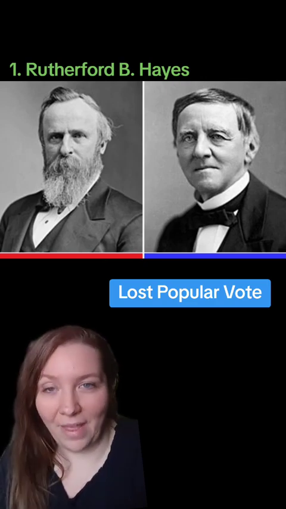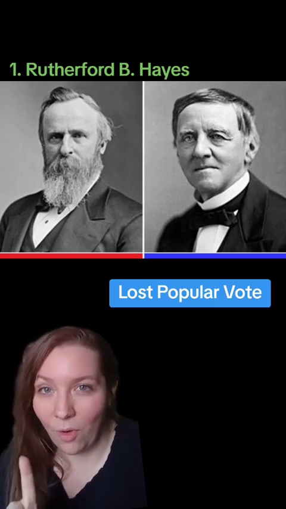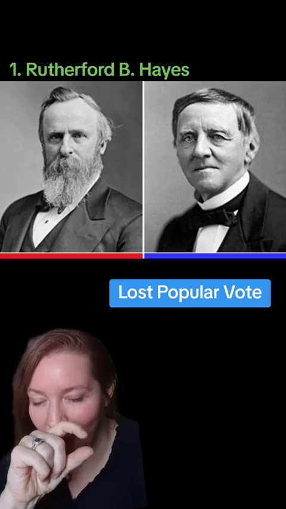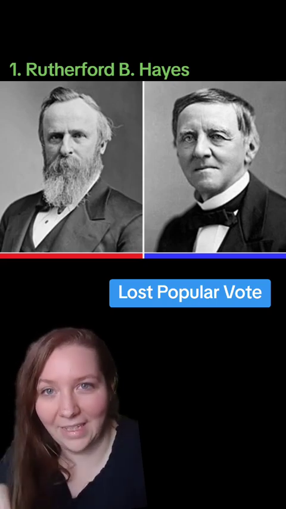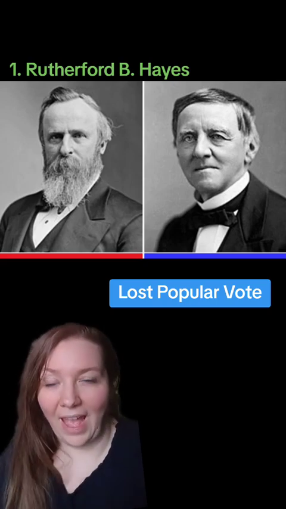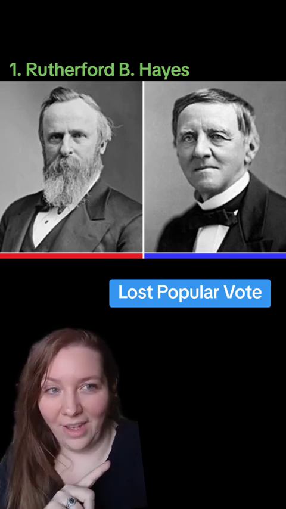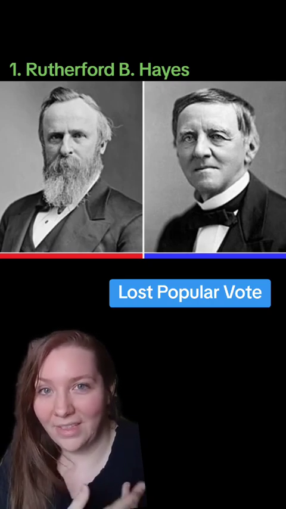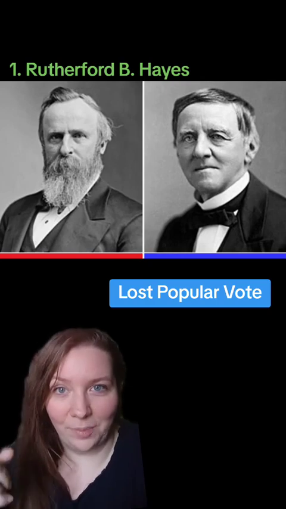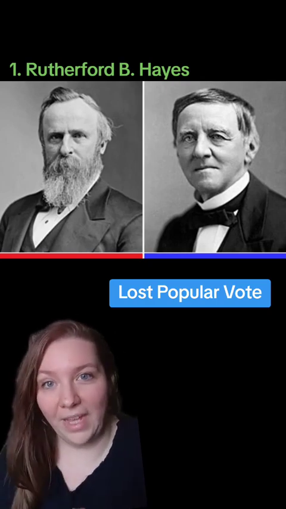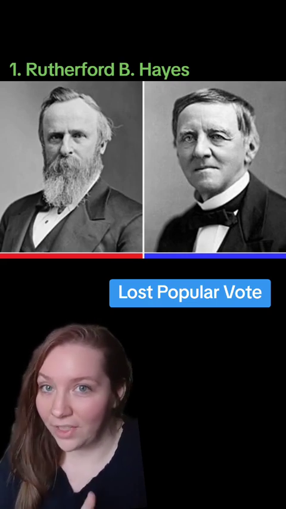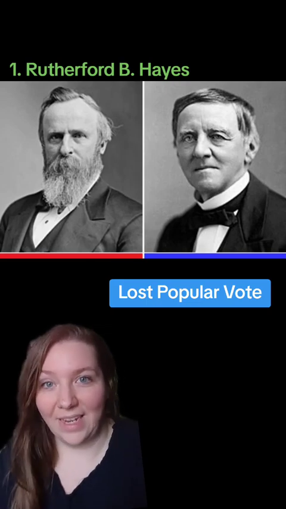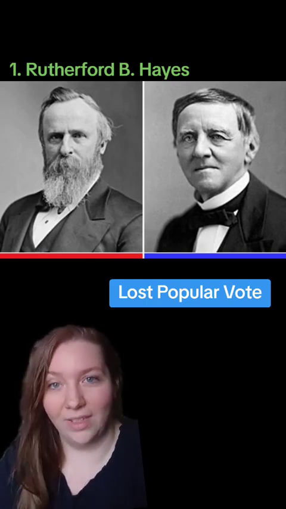But it just so happened that Hayes got 1 more electoral vote, which put him exactly at the lowest number possible needed to claim the victory. Had there been 1 candidate extra running against these 2, then we probably would have had a Tilden president instead of a Hayes president, but we'll never know. Rutherford B. Hayes is only the first president to become president after losing the popular vote. Stay tuned for 3 more presidents who fall into that same category.